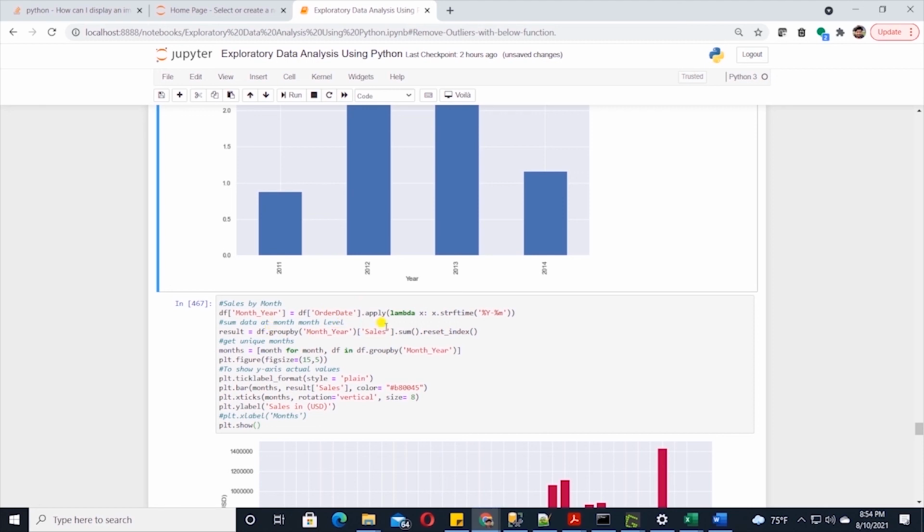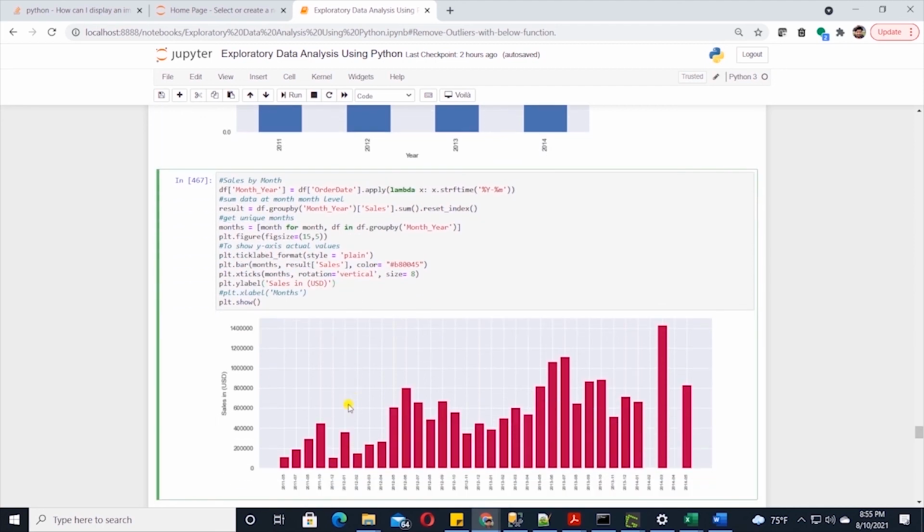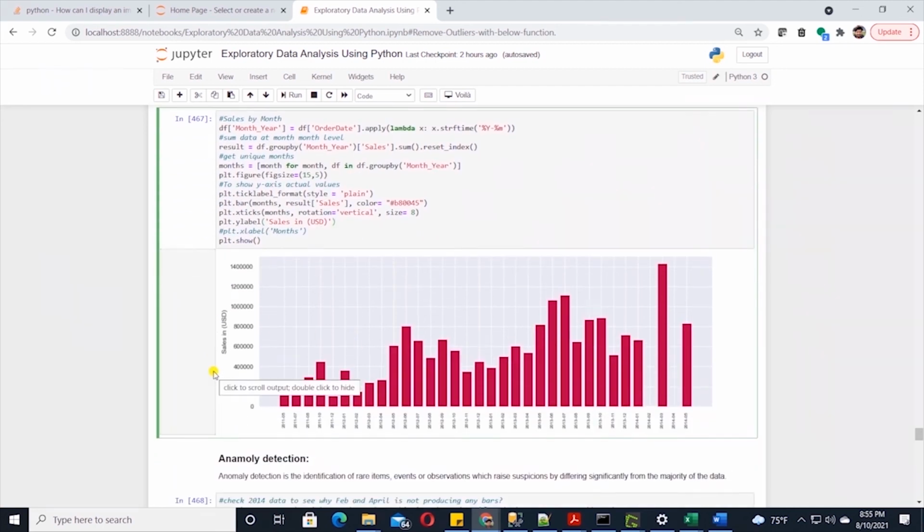I'll go ahead and extract the unique month values from the data frame. We will use this for the x-axis and x-ticks on the bar plot. Then we are plotting this data with matplotlib in a bar plot. This is how our sales data looks over months. We have a steady progression in sales since 2011.